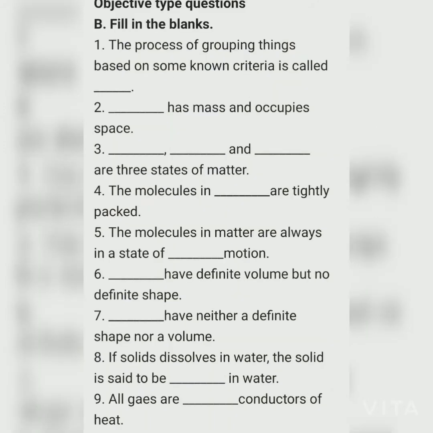Moving on to the next question, fill in the blanks. Question number 1. The process of grouping things based on some known criteria is called classification. Question number 2. Dash has mass and occupies space. Answer matter. Question number 3. Dash and dash are the three states of matter. Answer solid, liquid and gas.